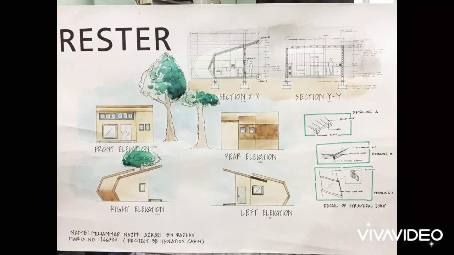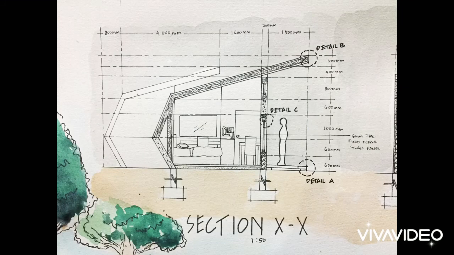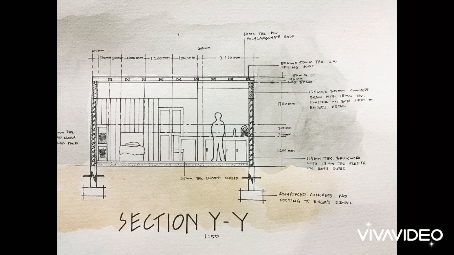So this is the side section X to X, where the height of the front of the cabin is 4,500 millimeter and the width is 8,100 millimeter. So this is section Y to Y, where the width of the cabin is 6,900 millimeter, and for the material of the roof of the cabin, I use a polycarbonate roof.